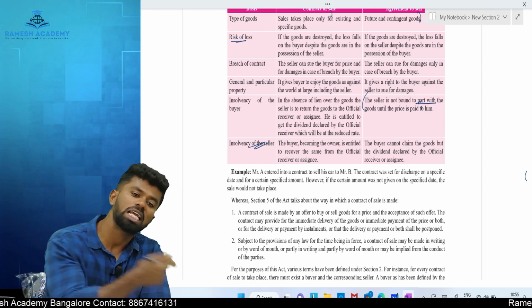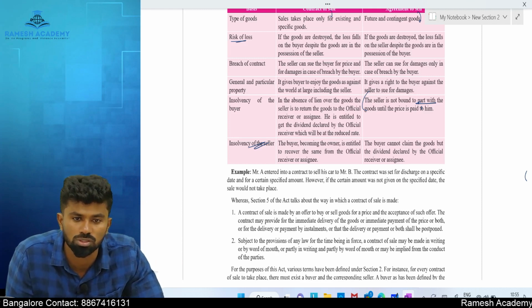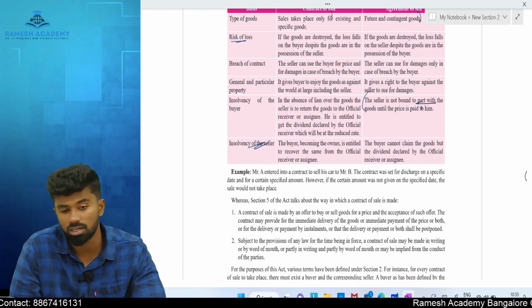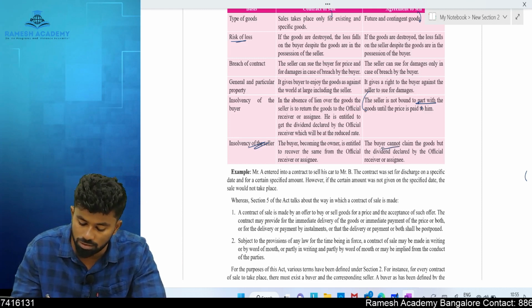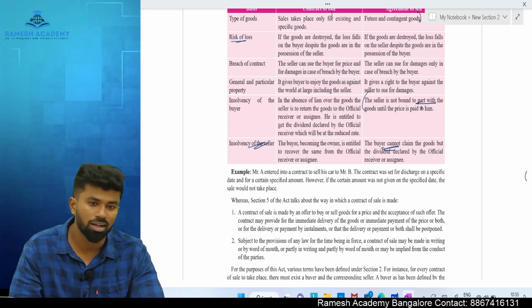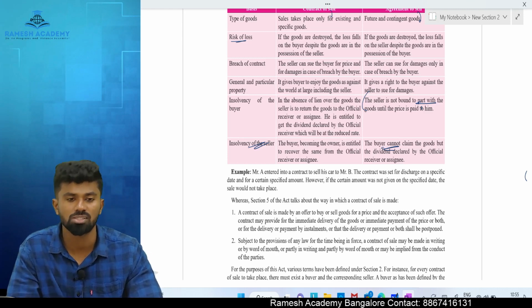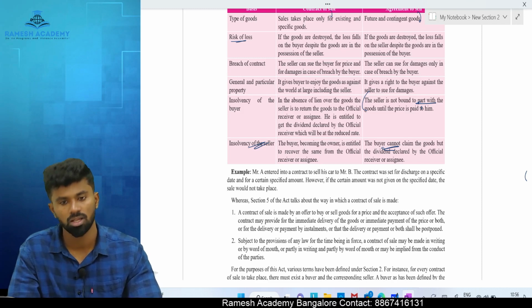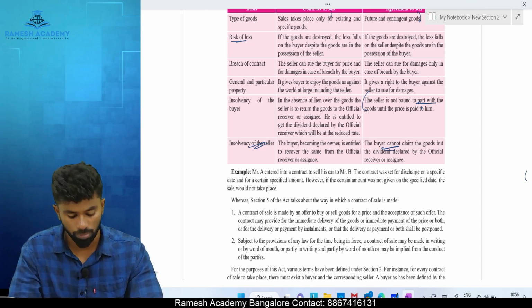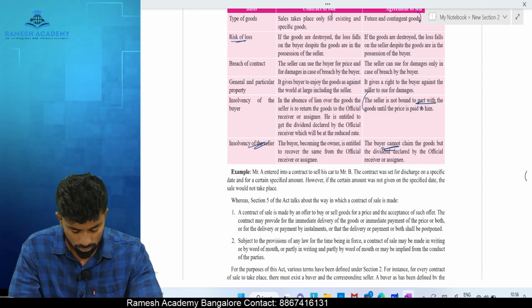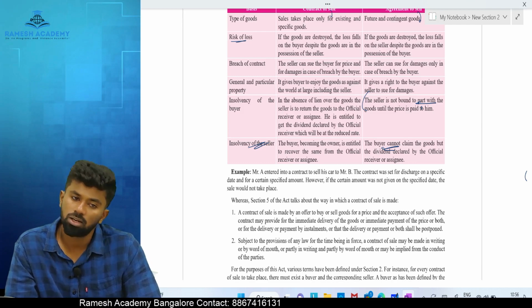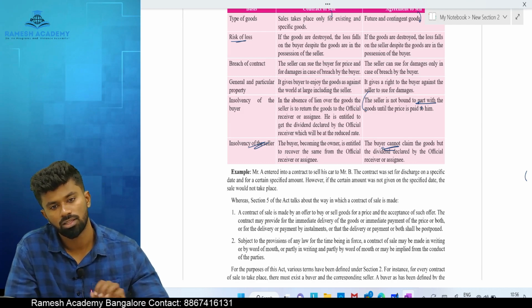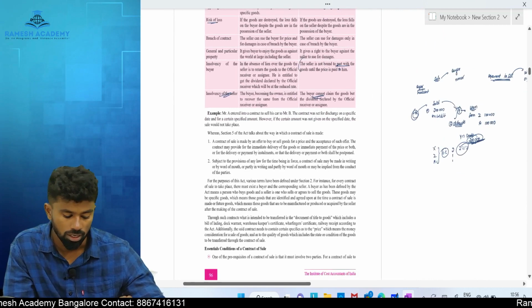Now buyer can take back goods from whom? Seller, because the ownership is already transferred to the buyer. But in case of agreement to sell, can buyer recover the goods? No. He will also be considered as what? Unsecured creditor. He will also get a ratable dividend. These are the differences between sale and agreement to sell.